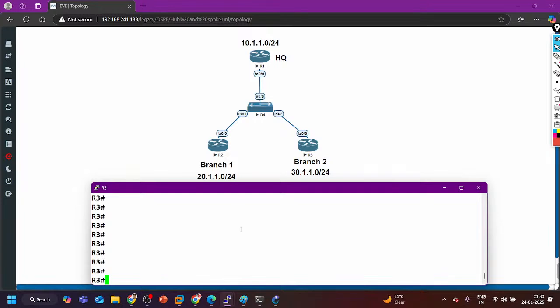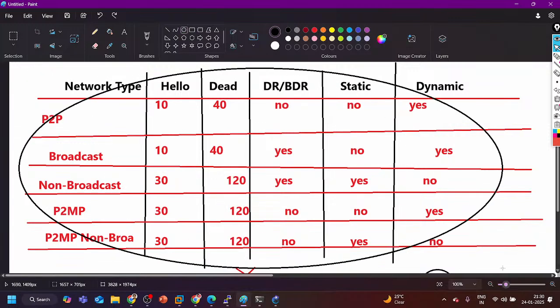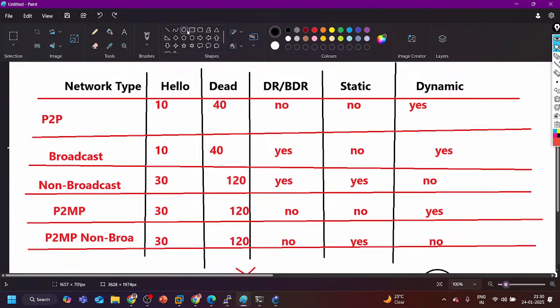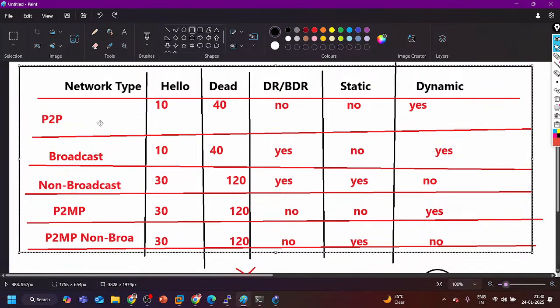Or just go through this table for the next few days, for 2 to 3 days in the morning. Think why I'm using point to point between routers, why I'm using broadcast in multi-access, non-broadcast, point to point, and point to multipoint non-broadcast. That's it.